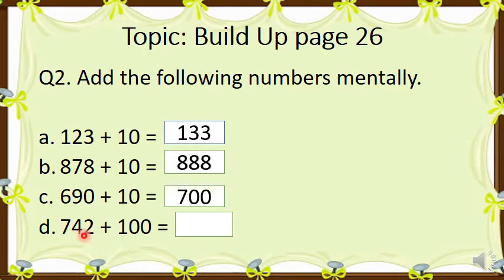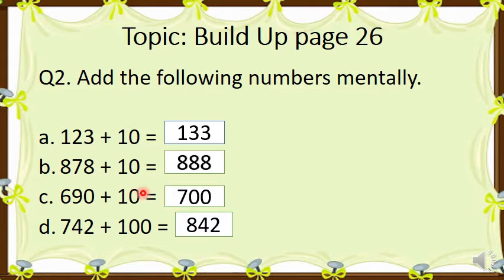When we add zero, the number 42 will be the same. But after adding 1 and 7, the answer will become 8. So the answer is 842. Isn't it easy? It's a very easy exercise.